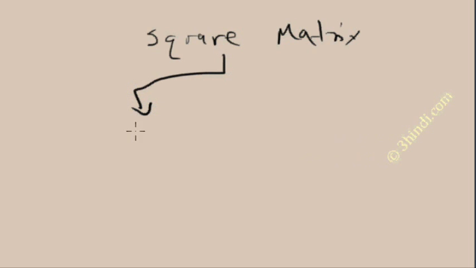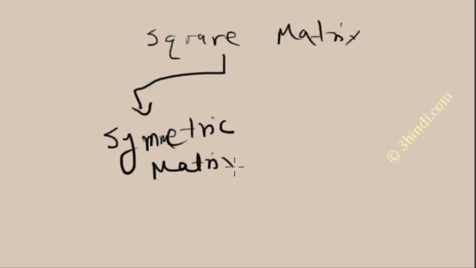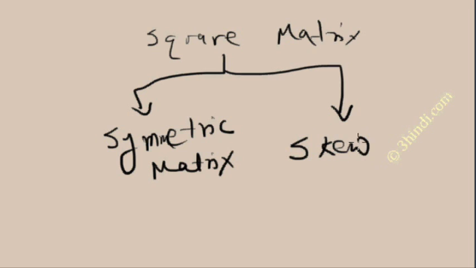Now some types of square matrix. A square matrix can be a symmetric matrix, and some square matrices can be a skew symmetric matrix.